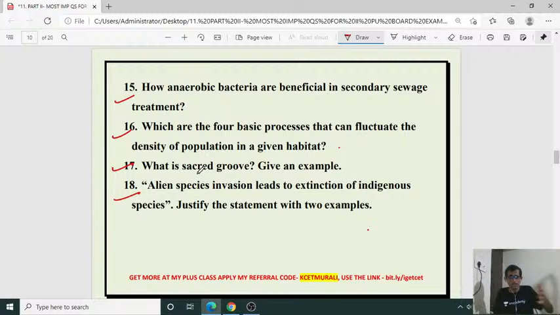Okay, yeah. Sacred groves, you know what that is. Then alien species invasion leads to the extinction of indigenous species.